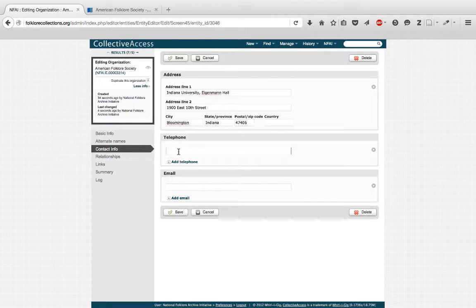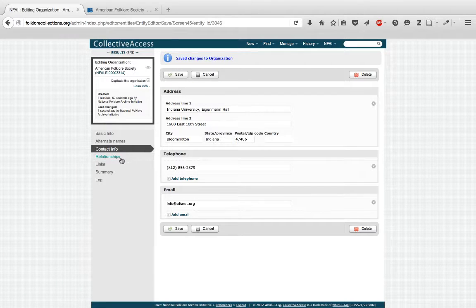Telephone. You can add additional telephone or fax numbers. And a contact email address. When that's complete, save the form and move on to the next one.